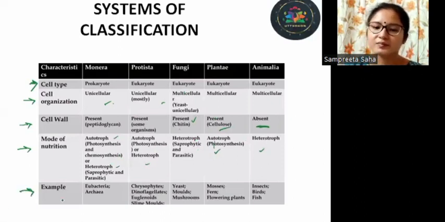Next, we have the examples. Under Monera, we have Eubacteria and Archaea, and under the protists, we have examples like euglenoids and others. Under fungi, we have yeast, mold, mushrooms, Agaricus. Under plants, we have trees, ferns. And under animals, we have insects, birds, fish, mammals. So this is a brief description of the five kingdoms. We'll be considering the characteristics of each kingdom in detail in our upcoming videos.